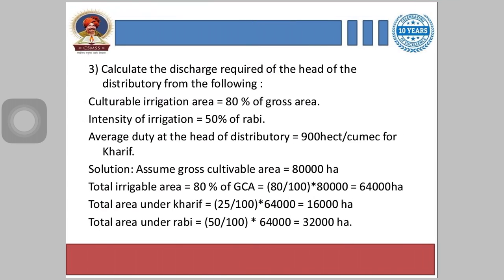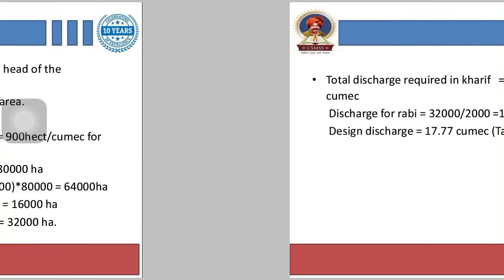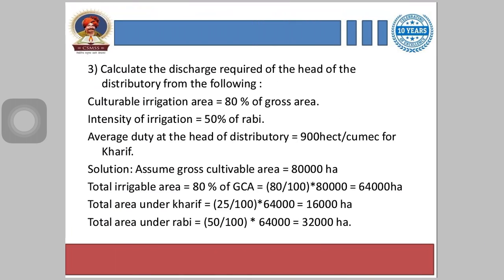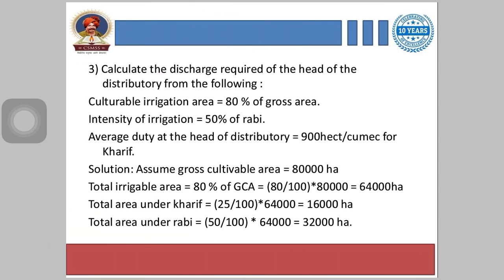Now, total discharge required in Kharif is calculated by the formula for discharge: total area divided by the duty. The duty is already given as the average duty at the head of the distributor, 900 hectare per cumec for Kharif, so we divide 16,000 by 900 and get 17.77 cumec.